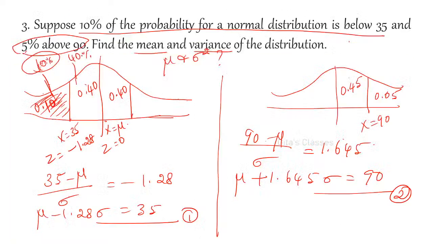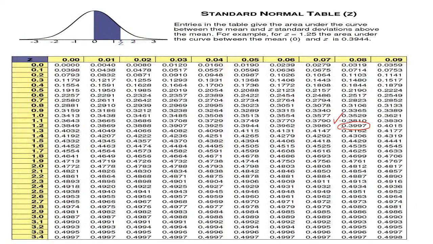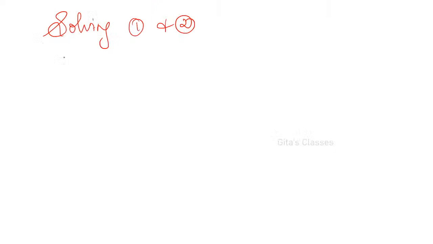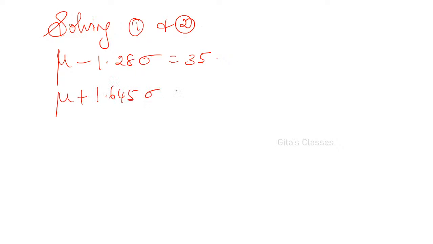The first equation is mu minus 1.28 sigma is equal to 35, and the next one is mu plus 1.645 sigma is equal to 90. Solve these two and find the values.